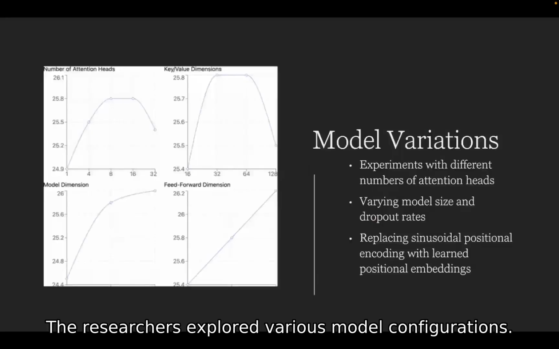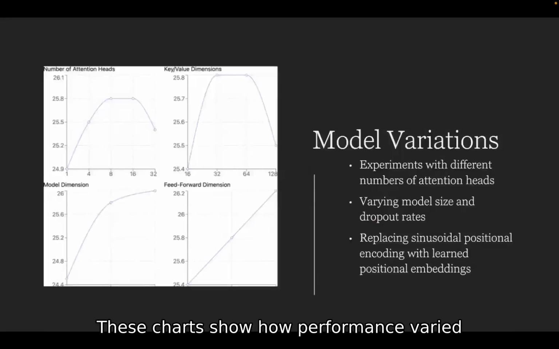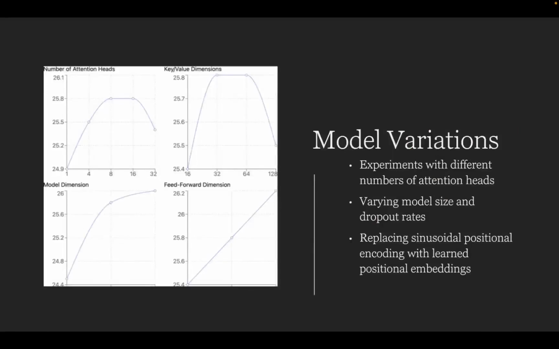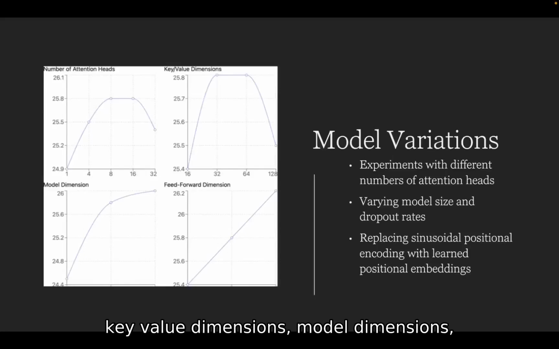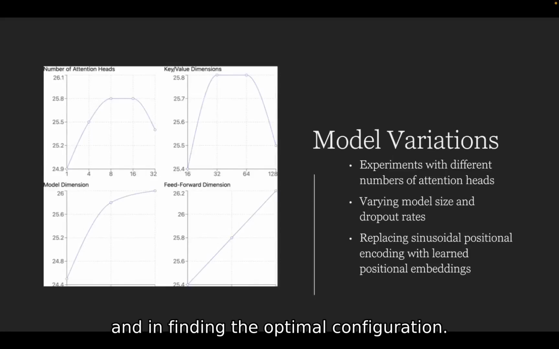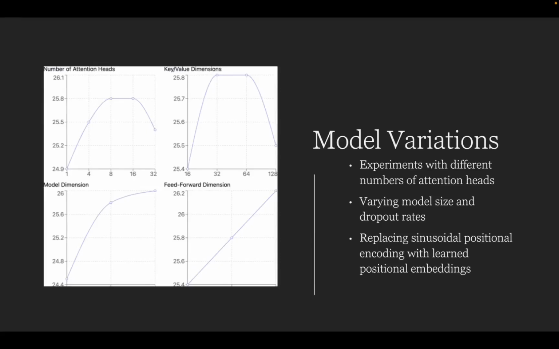The researchers explored various model configurations. These charts show how performance varied with changes in the number of attention heads, key-value dimensions, model dimensions, and feed-forward layer sizes. These experiments helped in understanding the model's behavior and in finding the optimal configuration.